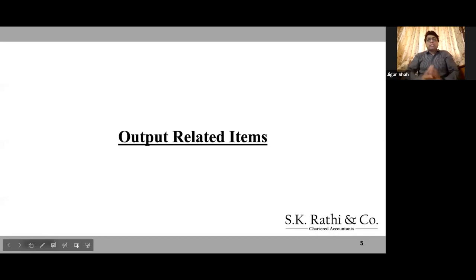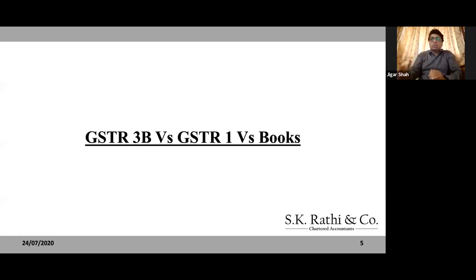Now the way I structured the presentation is that first I will take you through all the output related items and what we are supposed to do to verify these output related items, and thereafter I will take you through all the input related items and what actions we need to take on them, and then the other items. So let us first go to output related items. The first thing that we do once all these documents, as I said, are in place, is internally what we say is GSTR 3B versus 1 versus books. So I'll just show you.